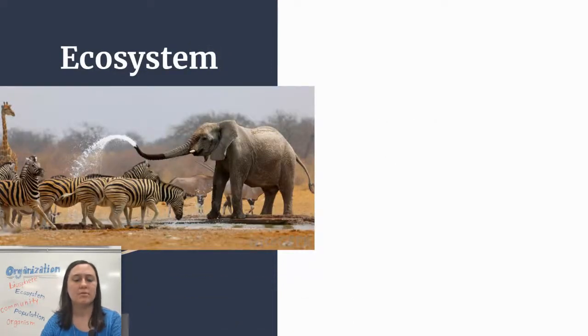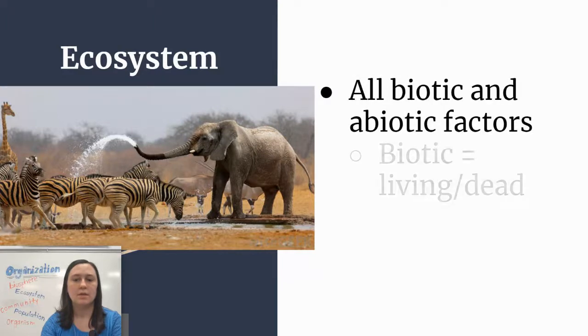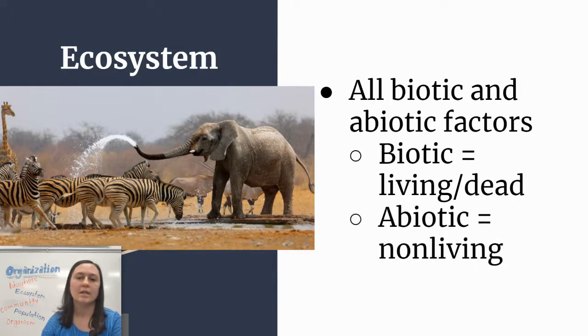Bigger than that, we have ecosystem. So ecosystem is all of the biotic and abiotic factors that are in place. So biotic, a good definition for that is living or dead. It was once living. Abiotic is non-living. Things that were never alive and can never live.